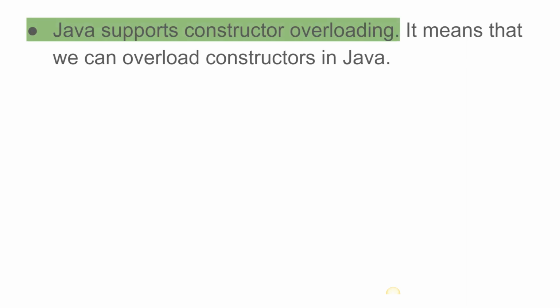8 marks. So Java supports constructor overloading. It means that we can overload constructors in Java. Constructor overloading means having multiple constructors in a class with a different number of parameters and also different types of parameters. That is what constructor overloading is. We already discussed constructor overloading in the previous video. If you haven't watched, please see the description below for the link.